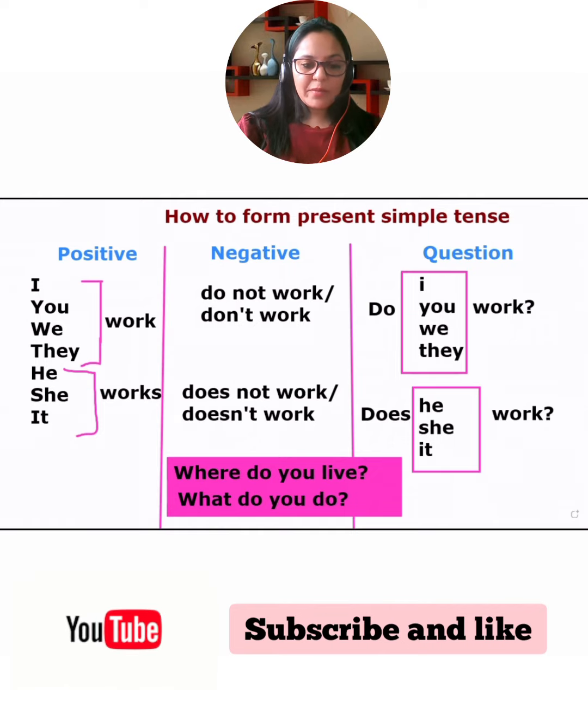So let's repeat with me. I don't work. You don't work. We don't work. They don't work. Okay. But with he, she, it is always going to be a little different. It will be she doesn't work. He doesn't work. It doesn't work. Okay.